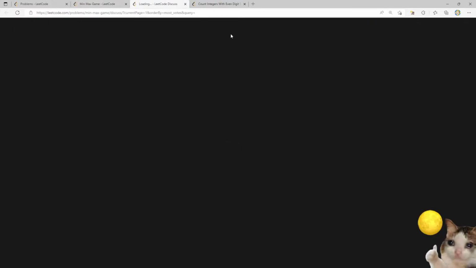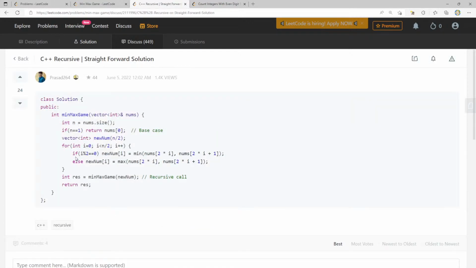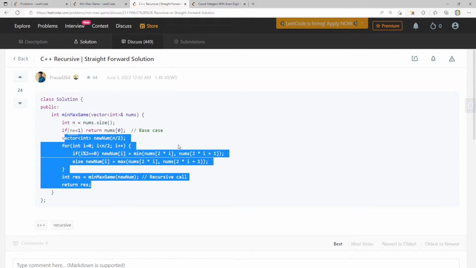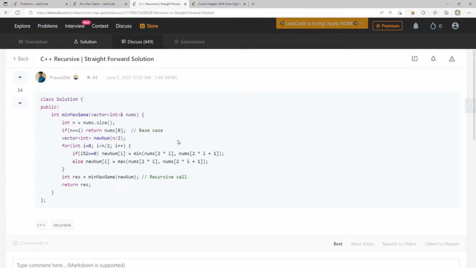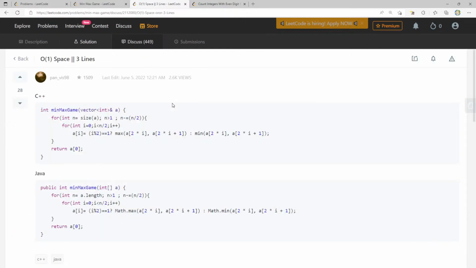Let's see what discussions have to say. Recursive, straightforward solution. Even this looks a little bit more complicated, I think, but about the same. It's pretty much the same. Oh, 1 space, 3 lines.